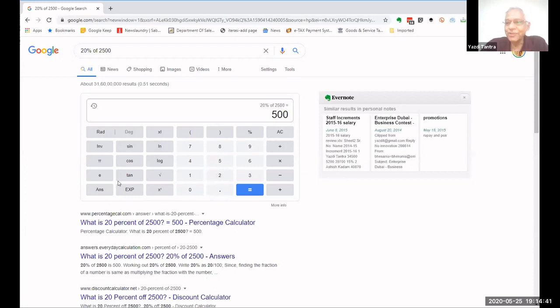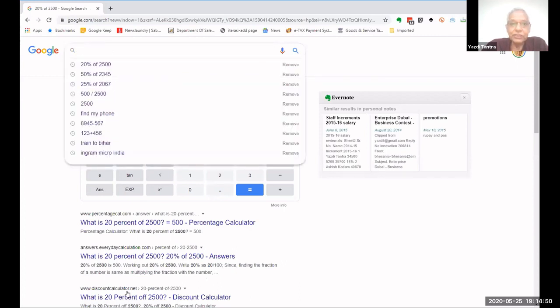Now, this is very, very cool. I don't have to do anything. Okay, if this is cool, let us try something else. So Google as a calculator is very simple. You just type the calculation or you speak out the calculation and it will do it for you. Very simple, nothing to be done.